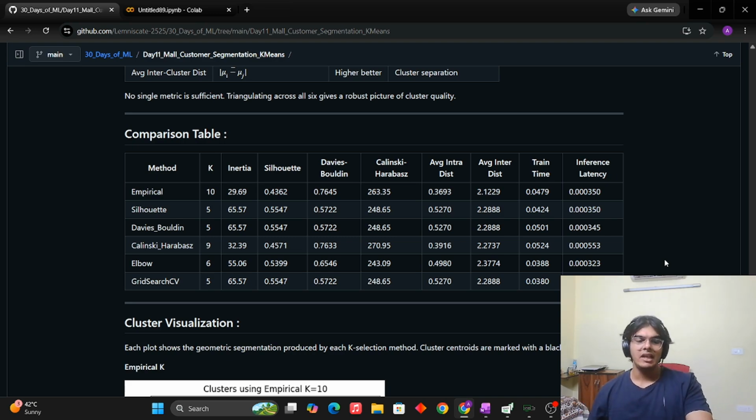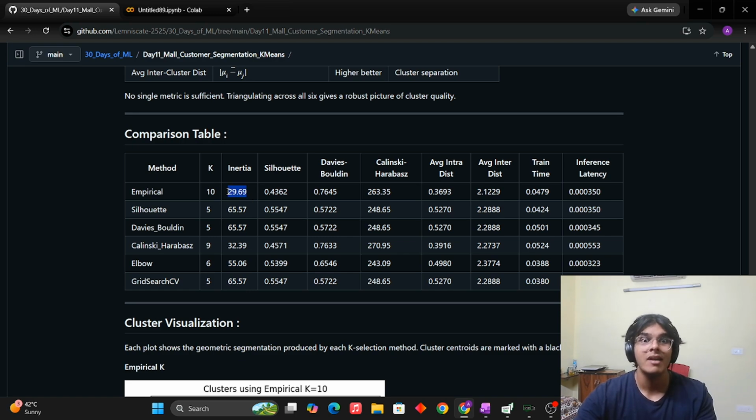But the point here is that, since there is no true label to compare against, we can never really point at a particular value in the k-means algorithm. We have to do a good analysis in order to get an idea of the correct value of K, because different things are giving us different answers. Silhouette score is maximizing the inertia. See, the inertia here is maximum, but actually we need to minimize the inertia.